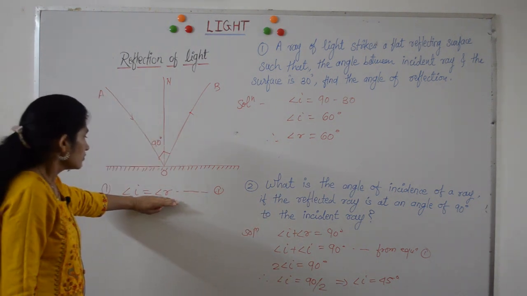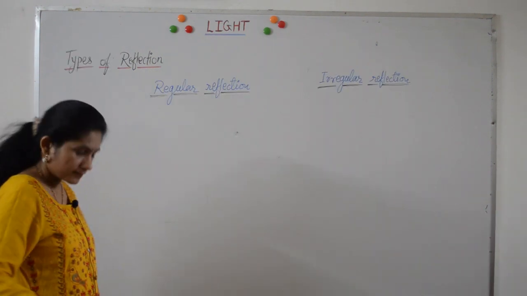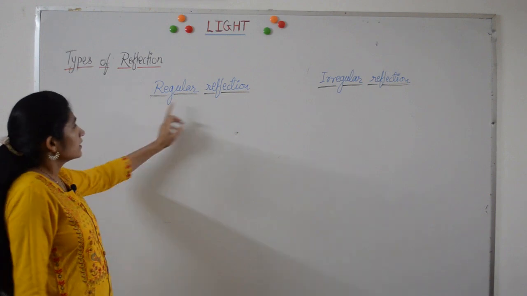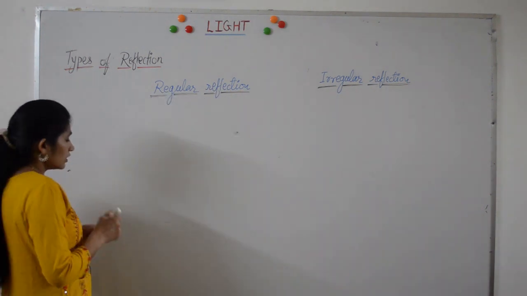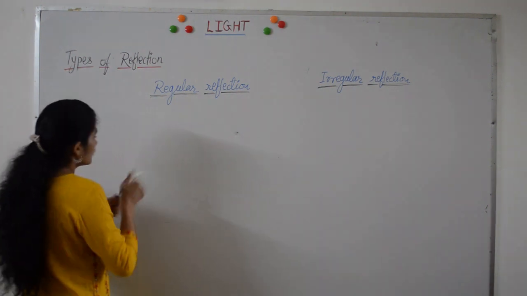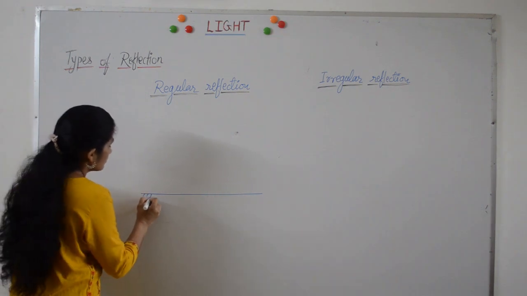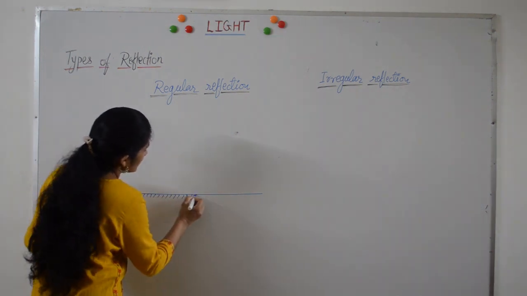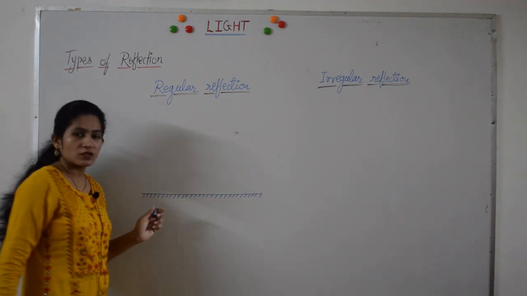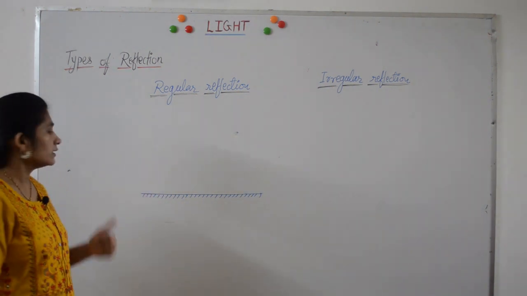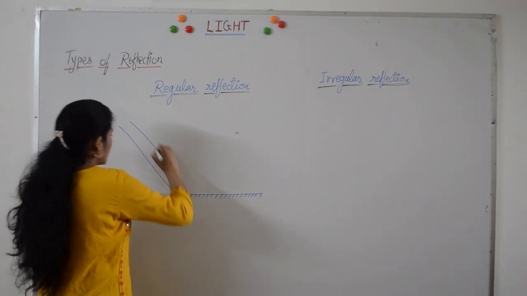If you know the laws, use it properly and solve. Reflection is classified as regular reflection and irregular reflection. This regular reflection takes place from a smooth and polished surface such as mirror. We have already discussed that mirror is a polished and smooth surface and it reflects almost all the light incident on it.